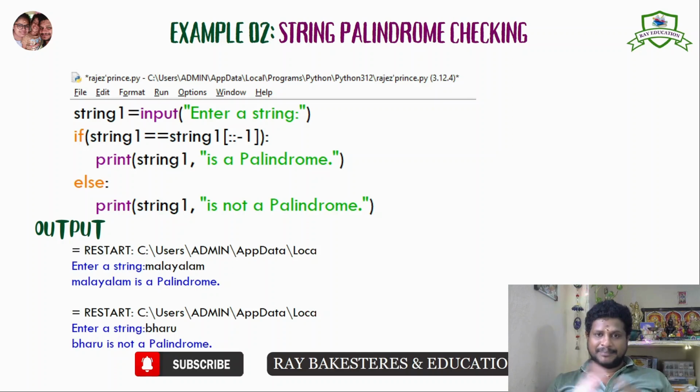Malayalam, madam. Okay. We don't like it when it's sir, we like it when it's madam. So you can take madam as the best example. Madam, malayalam, malayalam. Okay? So forward or backward, whatever it is, it will be the same. Next one, here give the example baru. But if you are going to say it in the reverse order, it won't match. So it is not a palindrome, it is a palindrome.